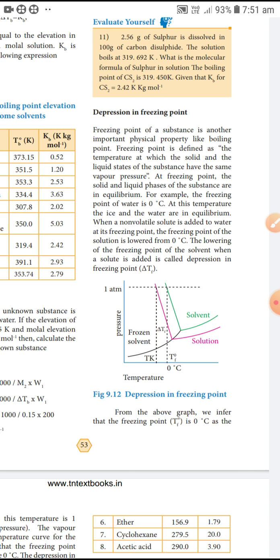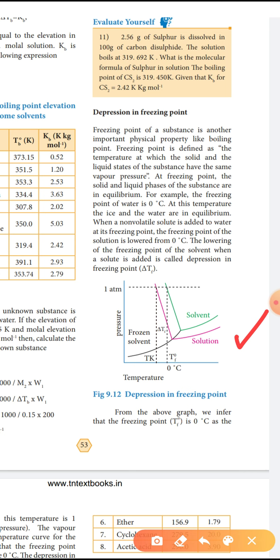When a non-volatile solute is added to water, the freezing point of the solution is lower. When we add the solute to the solvent, the freezing point of the solution is lower than 0 degrees Celsius. The lowering of the freezing point of the solvent when a solute is added is called depression in freezing point, denoted by del TF. What is meant by depression in freezing point? The lowering of the freezing point of the solvent when a solute is added is called depression of freezing point.